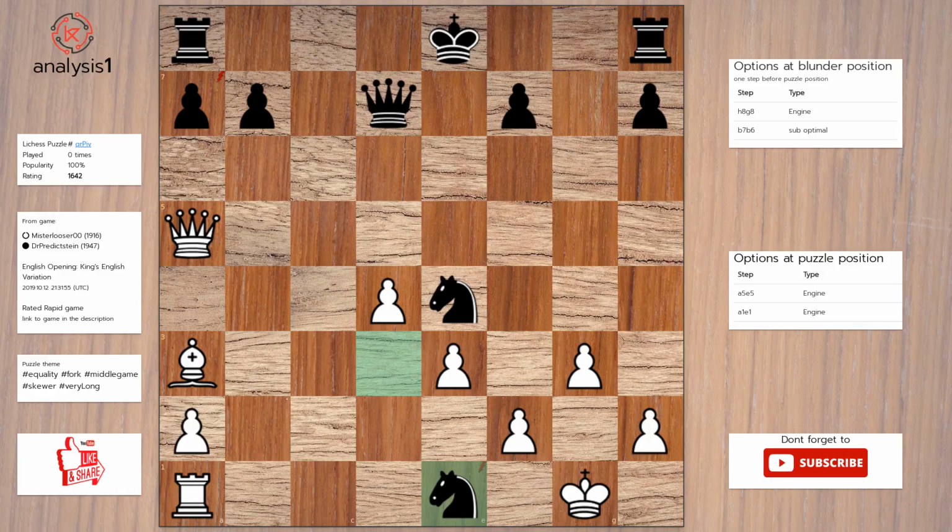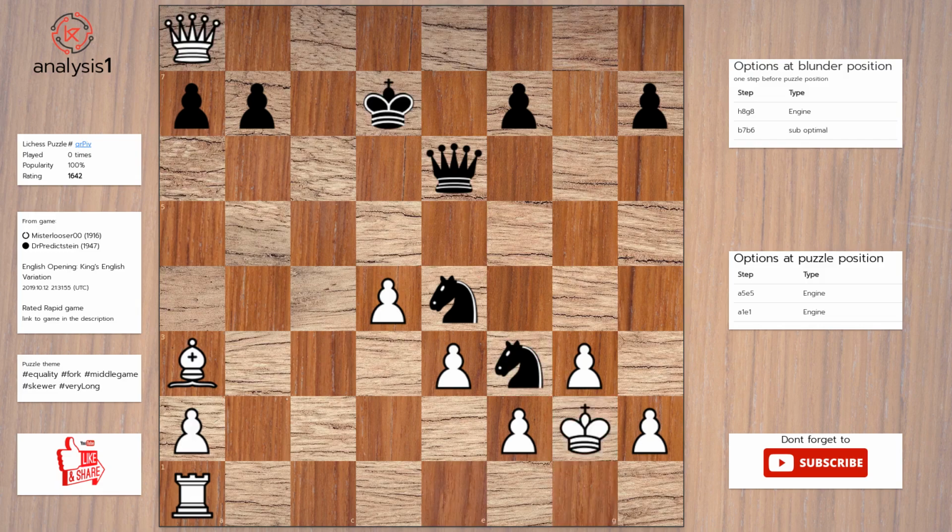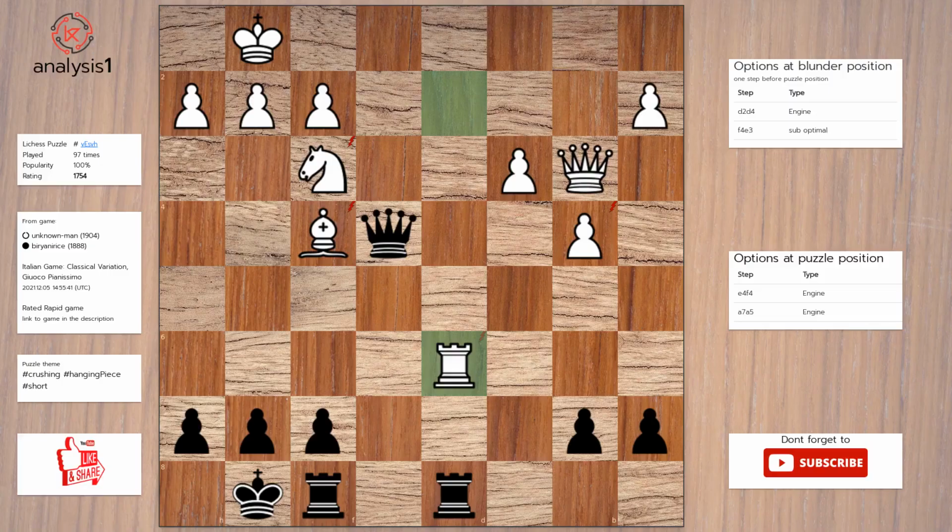Let's continue. The threats are: queen takes pawn. Queen takes knight. Rook takes knight. Here are the checks. Queen to d8, check. Queen to e5, check. The puzzle is solved using: queen to e5, check. Queen to e6. Queen takes rook, check. King to d7. Queen takes rook. Knight to f3, check. King to g2.